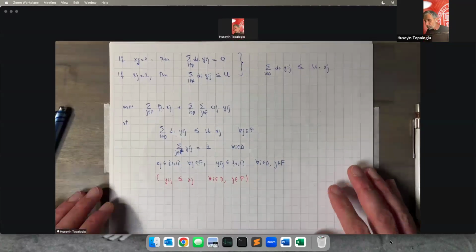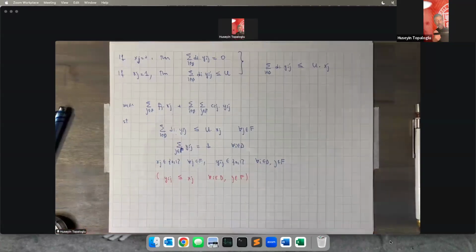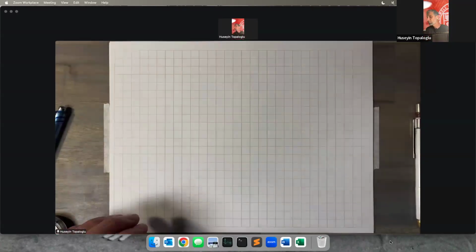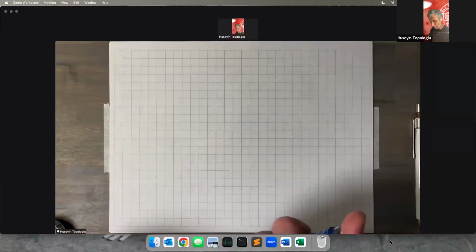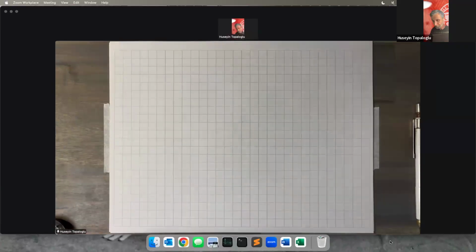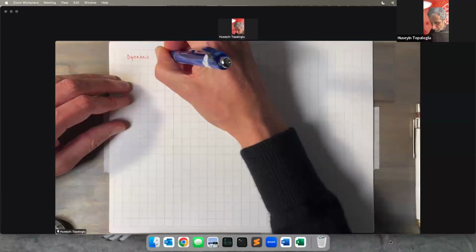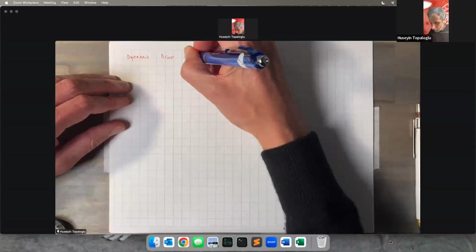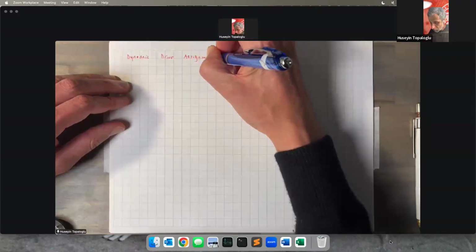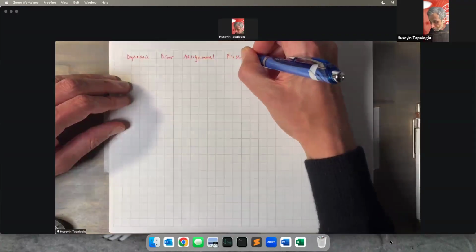So now, let's move to the next problem that we're going to look at. The next problem we're going to look at is called the dynamic driver assignment problem.